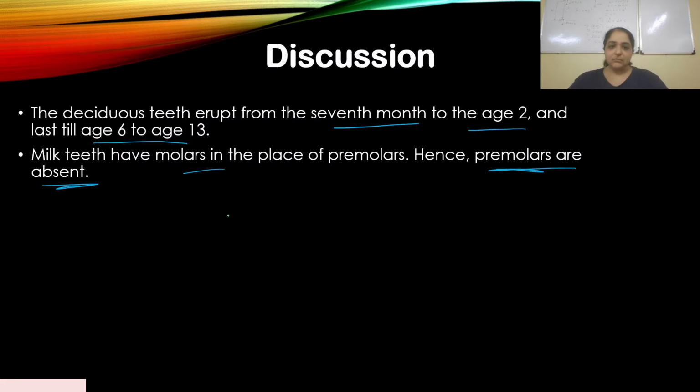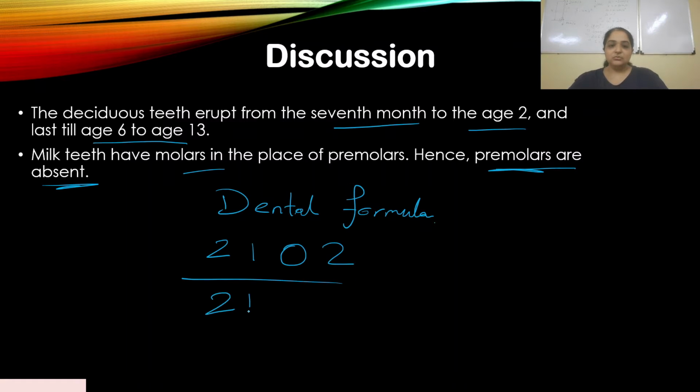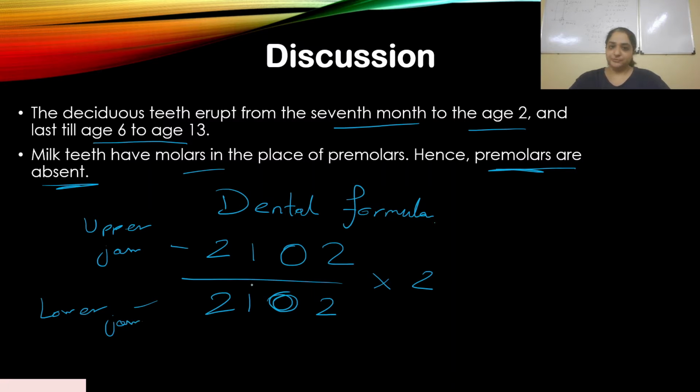So if you look at the dental formula of a child, it is 2 1 0 2. You don't have premolars, you have molars. This represents one part of the upper jaw, and this is one part of the lower jaw. Hence it comes down to 20.